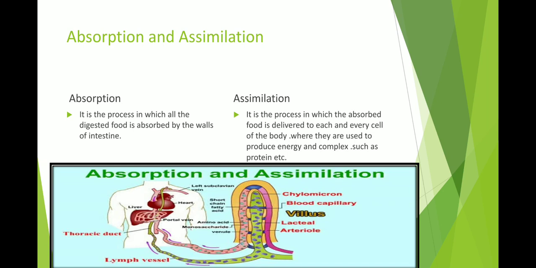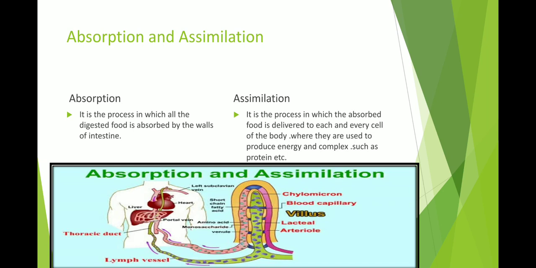The thermocol absorbs water. You just keep some water in a pot and put in the thermocol or sponge. The sponge soaks up the water, and this process is called absorption. The same process happens in our small intestine. Absorption is the process in which digested food is absorbed by the wall of the intestine.